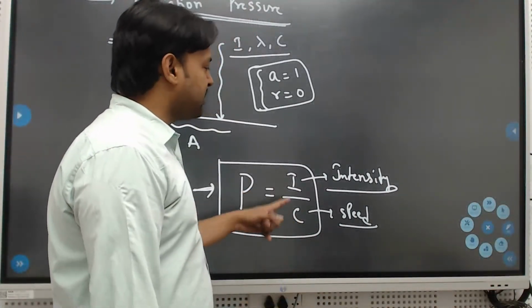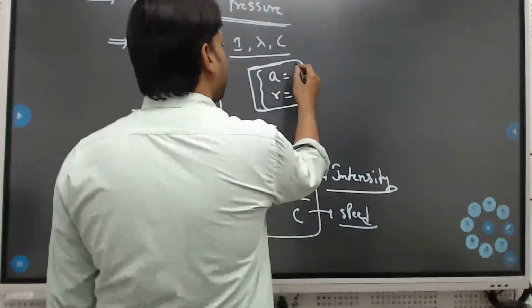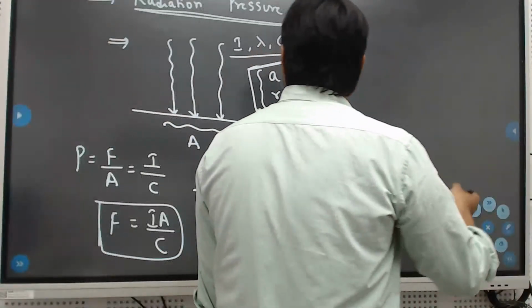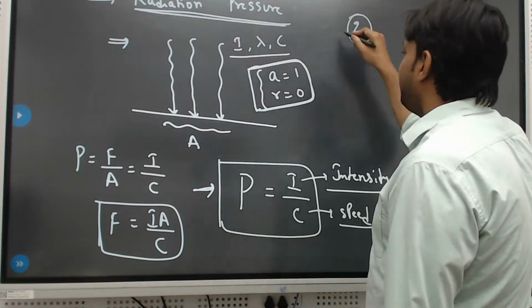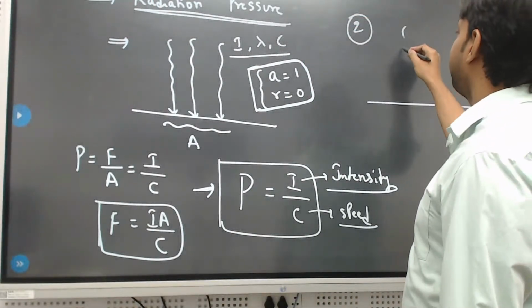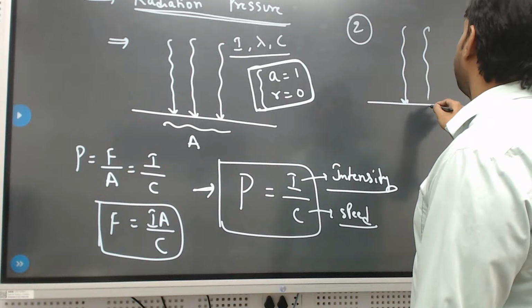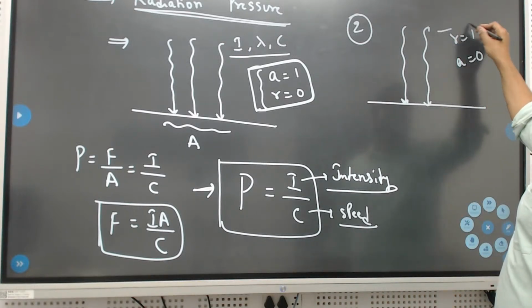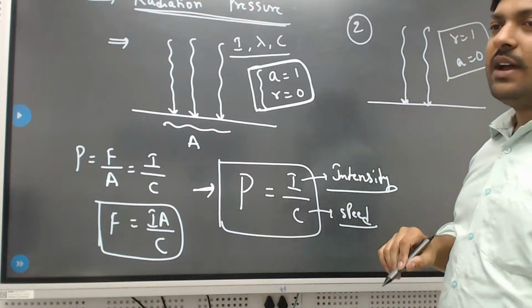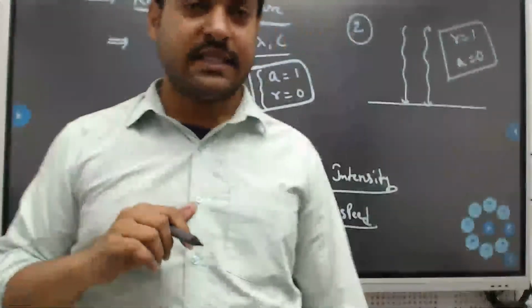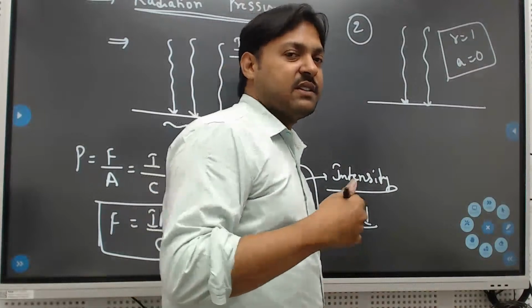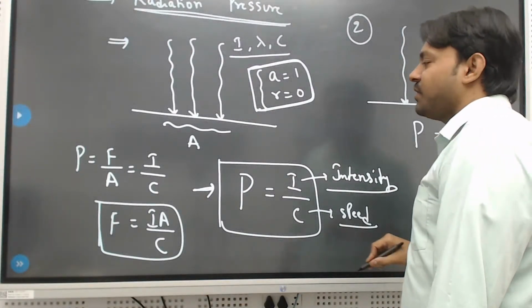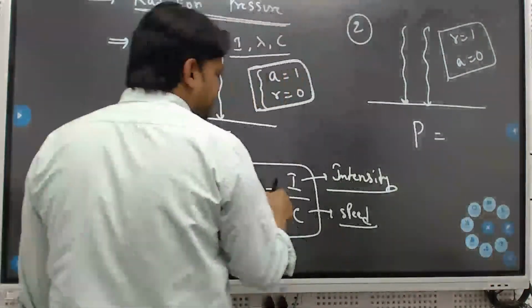So pressure equals I by C for absorptive power 1 and reflective power 0. The second case: if it is completely reflective and absorptive power is 0, then what will be the radiation pressure? Come on. So here it was I by C, why?